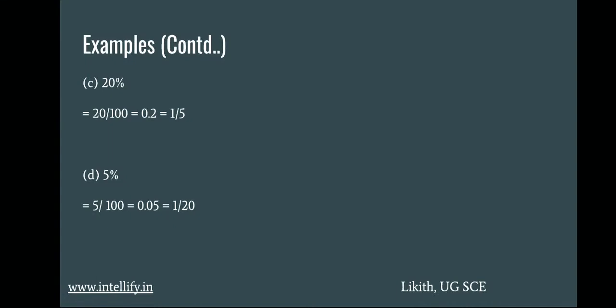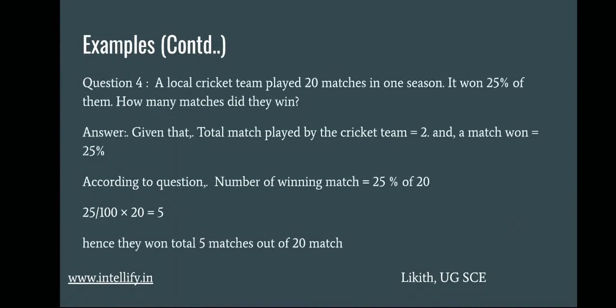Next, 5%, which is nothing but 1 divided by 20. We can't cancel any zeros because the numerator doesn't have any zero. So 5 ones are 5, 5 twos are 10, and if we add another 0 to the 2, we get 100. So 5 twenties are 100. The decimal form will be 0.05 and the simplest form is 1 divided by 20.